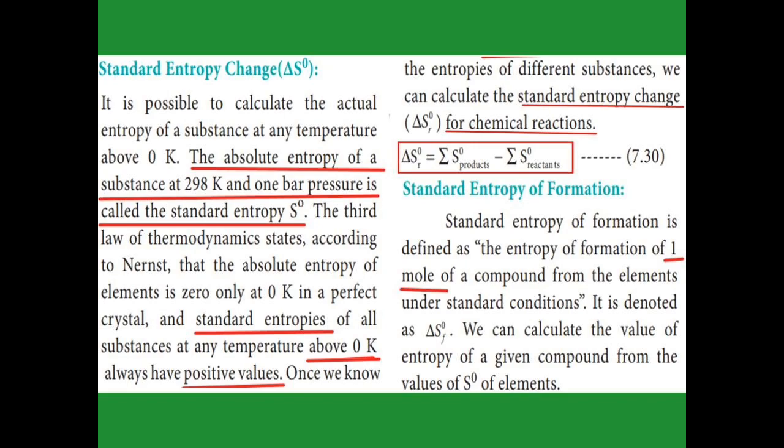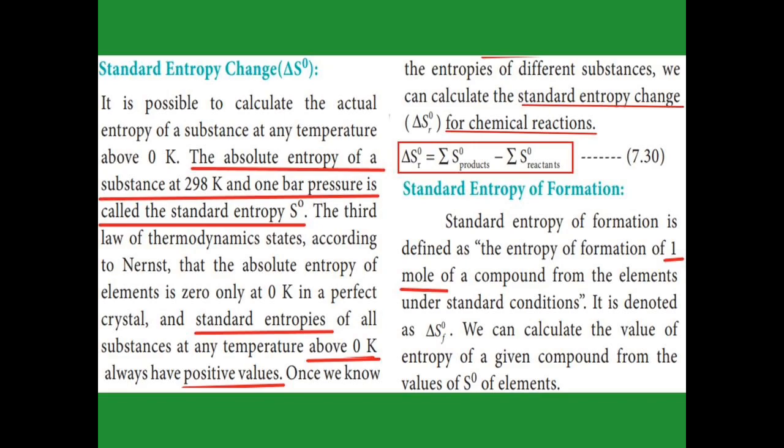Standard entropy. What does standard mean? What are the standard conditions? Temperature should be 298 Kelvin and pressure should be 1 bar. The entropy we calculate under these conditions is called the standard entropy.